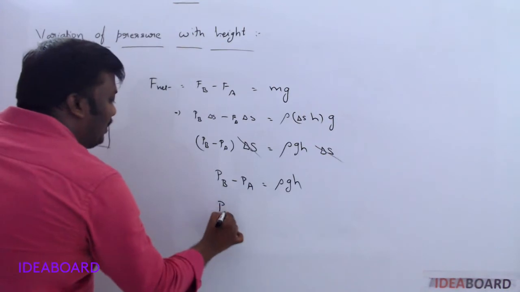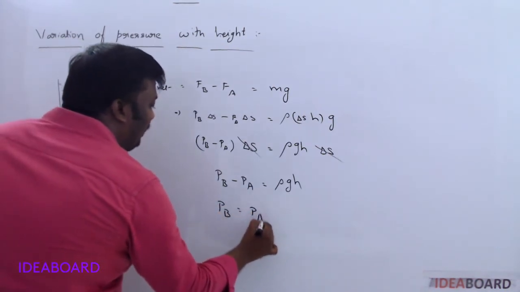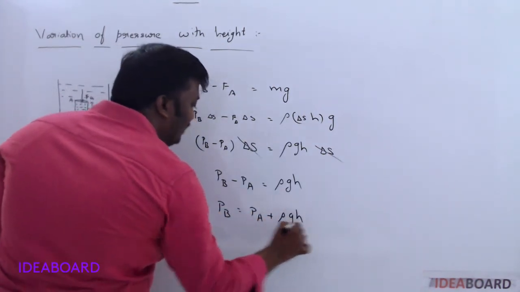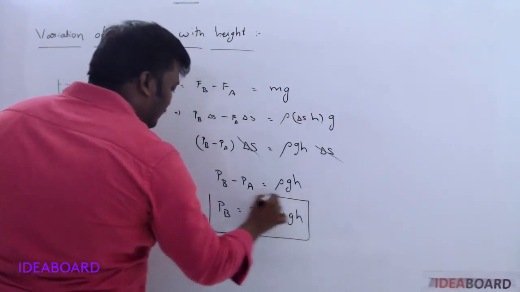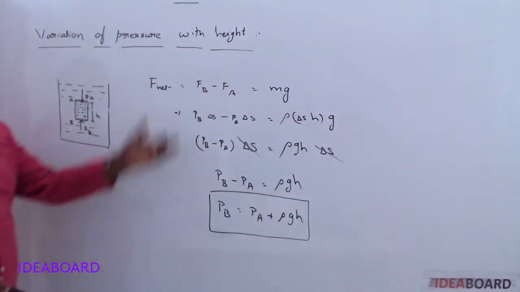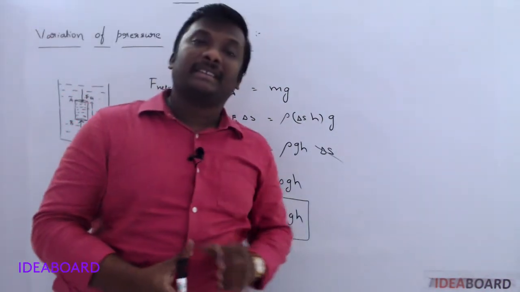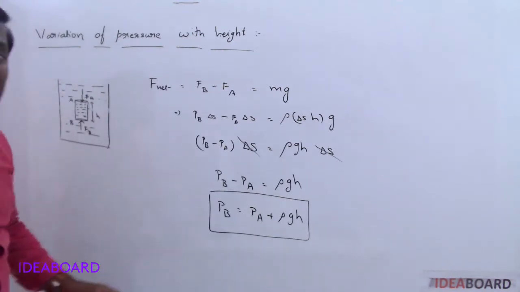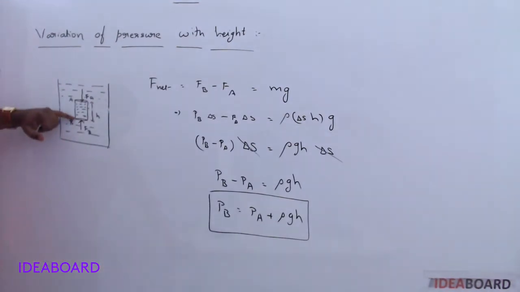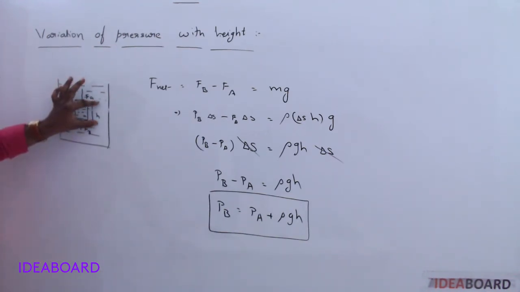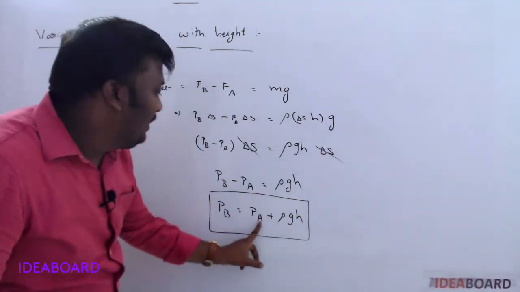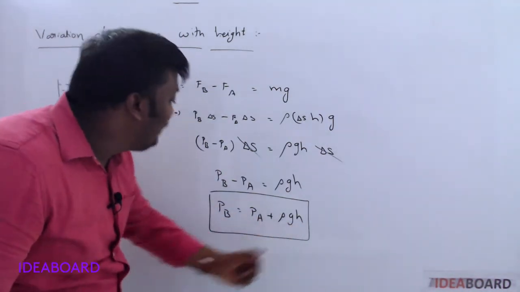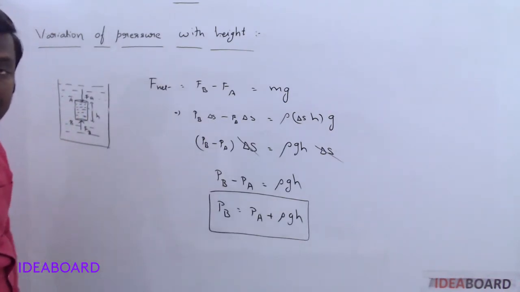Otherwise, the pressure at B is equal to PA plus rho g h. So with height, the pressure always varies. With depth or height, the pressure always varies. So what is the formula for pressure at point B? Pressure at point B is pressure at point A plus this height, taken as h, so PA plus rho g h. Here rho is the density of the liquid.